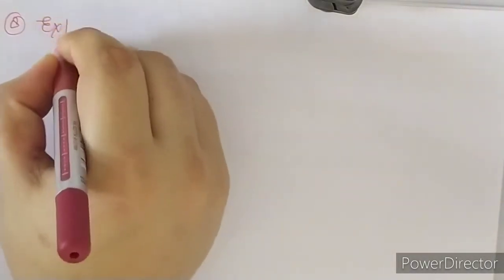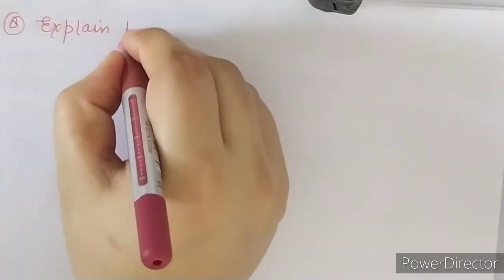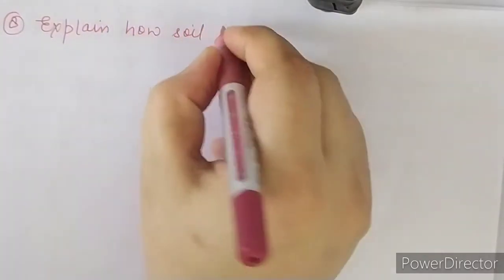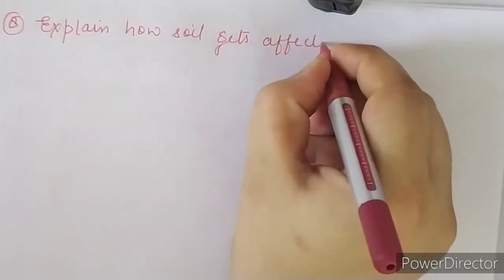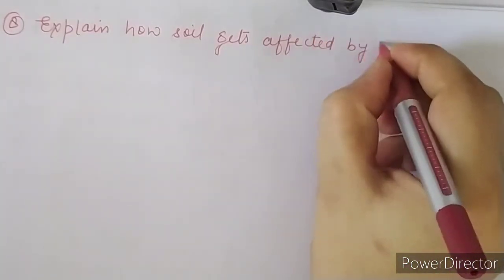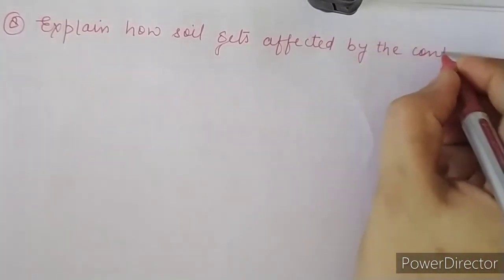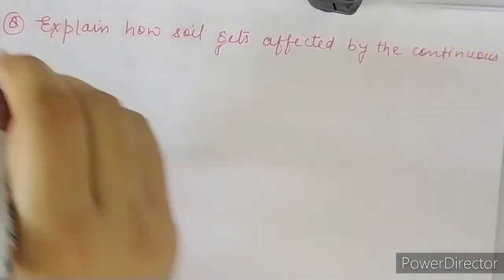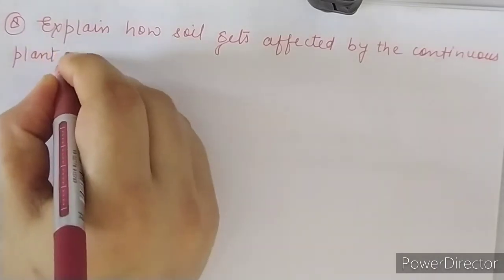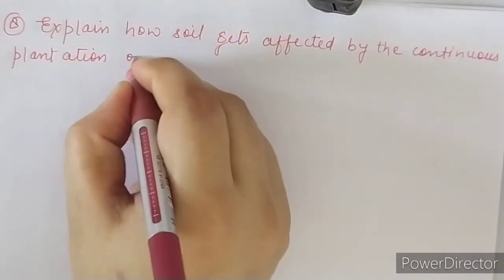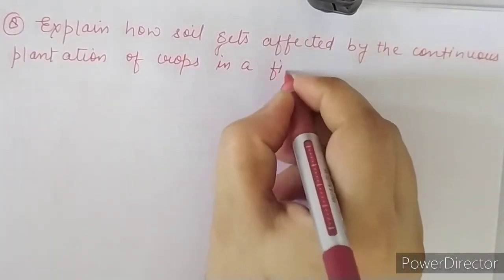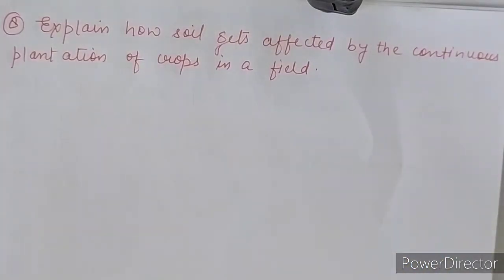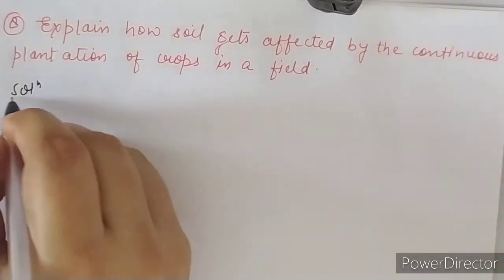So the question number 8 is: explain how soil gets affected by the continuous plantation of crops in a field. Okay, why does the soil get affected by the continuous plantation of crops in the field?